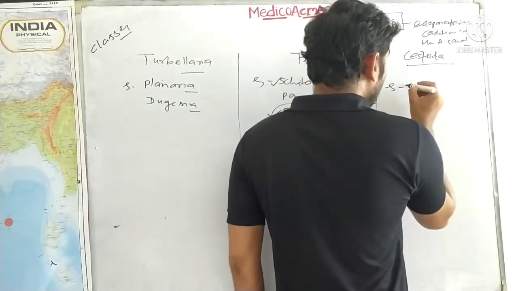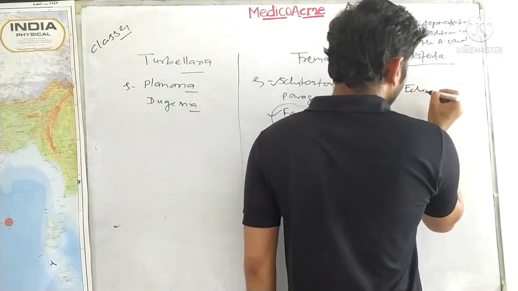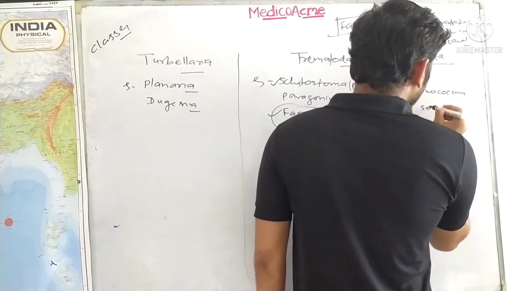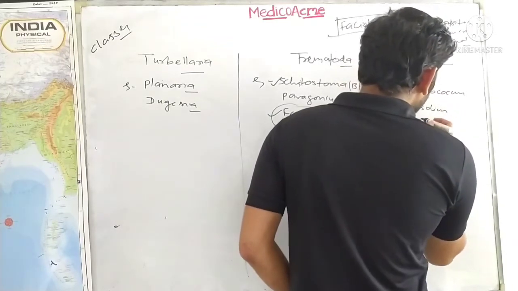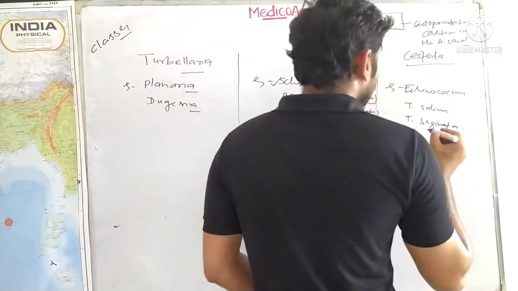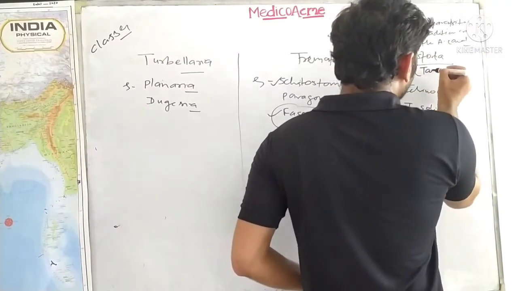Here the members are Echinococcus, Taenia solium, and Taenia saginata. Please remember, this is called the tapeworm family.